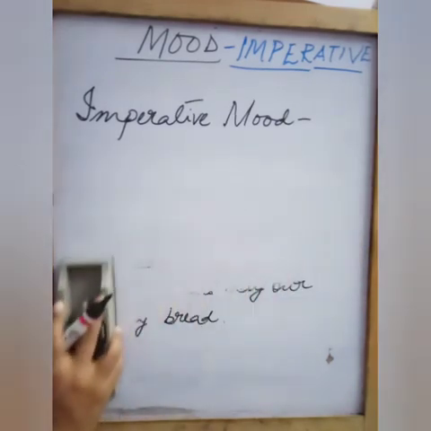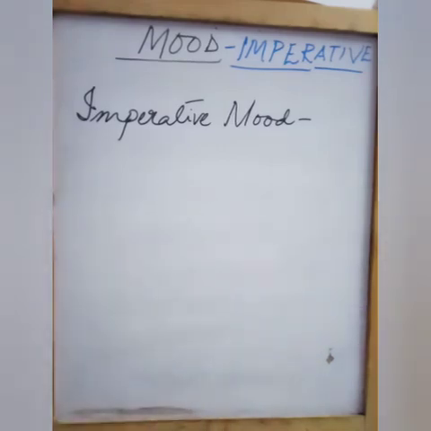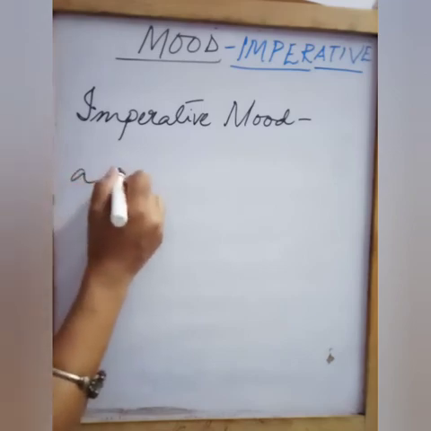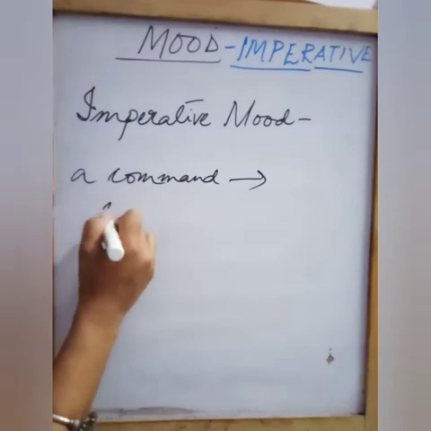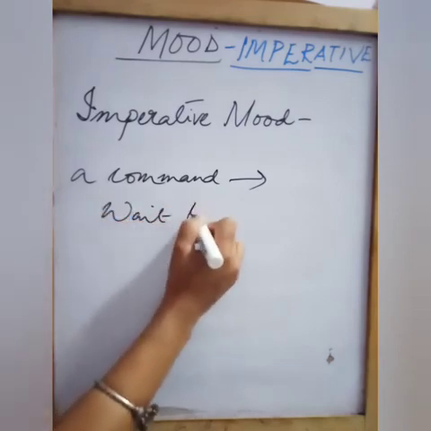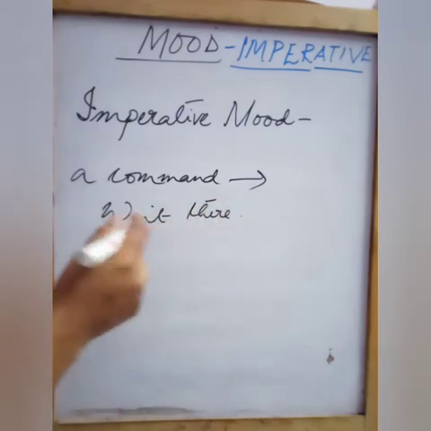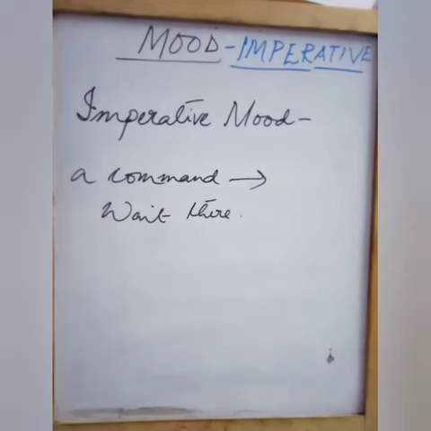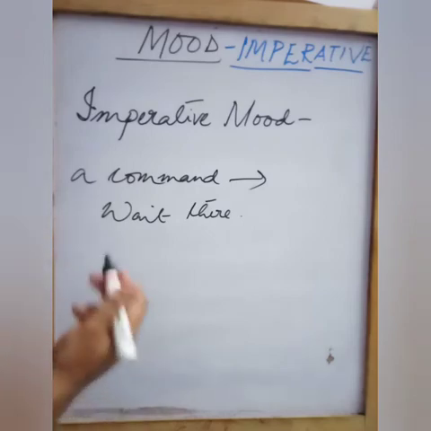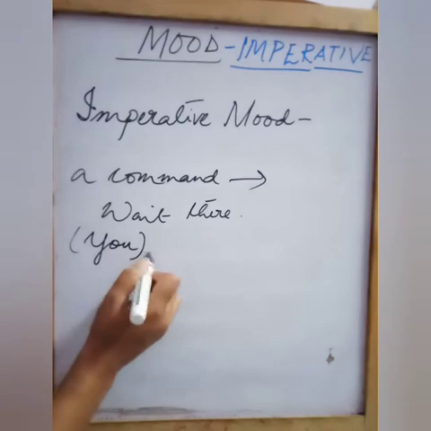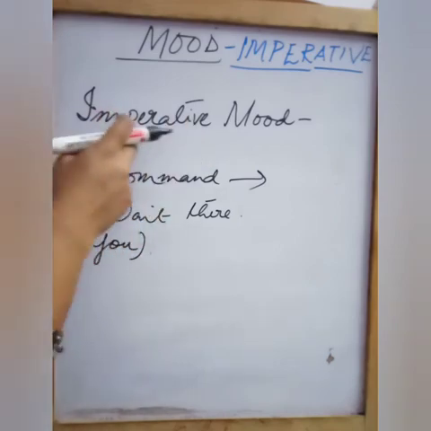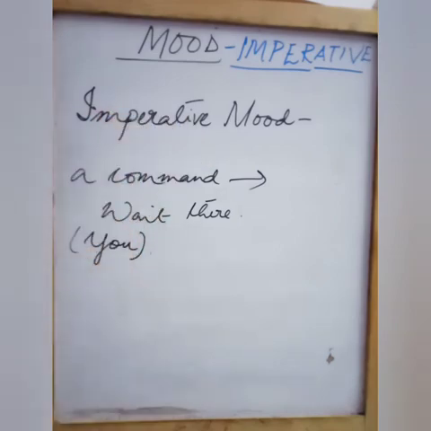See, one more thing you just notice here. When we say, wait there, when we were expressing a command, isn't it? Say a command. Wait there. So here what have we omitted? We have omitted the subject, isn't it? We have not used the subject. It is not necessary. The subject could have been what? You. You wait there. So in case of the imperative mood, the subject is generally omitted.